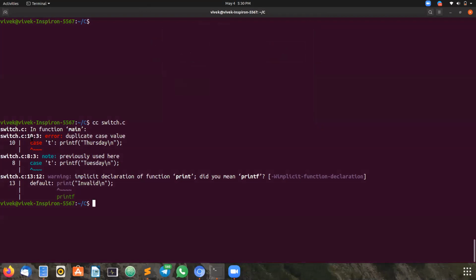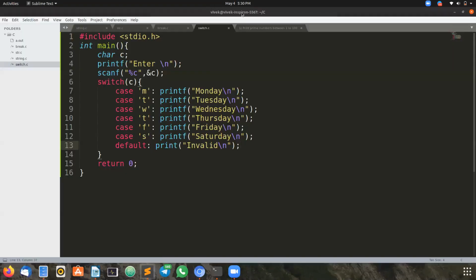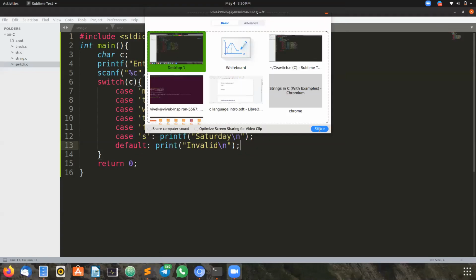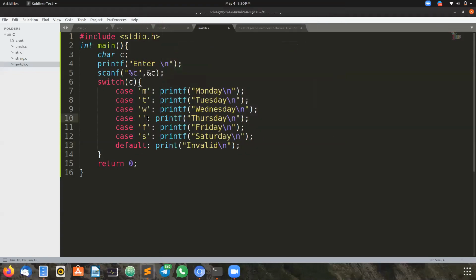Yeah, now we got an error. At line 10, duplicate case value. Did you all see? Case T for Thursday, case T for Tuesday. Did you all observe this? We cannot have duplicate values. That means the compiler will not accept. By default, in the compiler itself, they have written the conditions for switch case. You cannot have the same case values. So I will change this value as H.